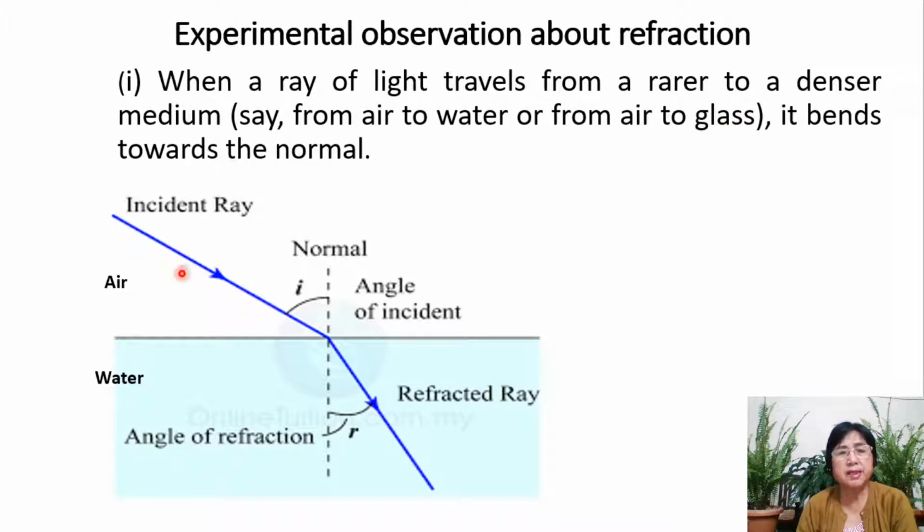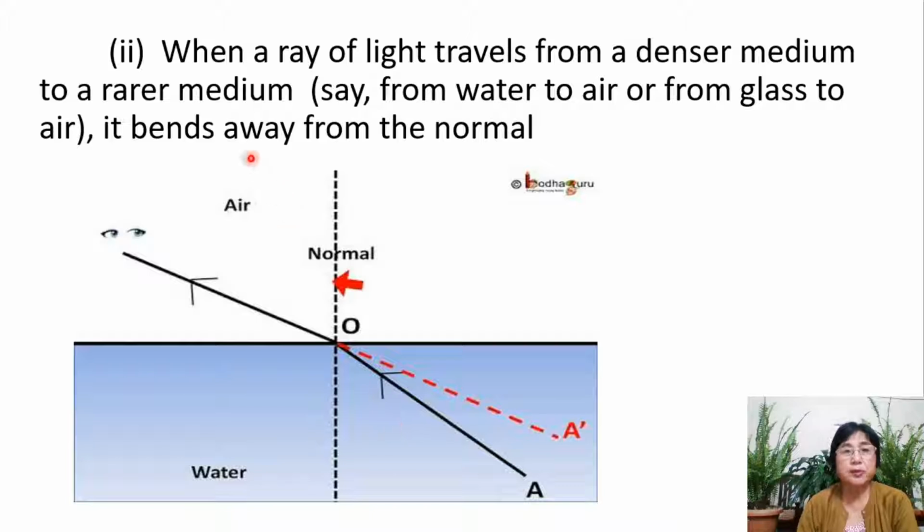So here is the incident ray from air to water. You see this ray bends towards the normal. 2. When a ray of light travels from a denser medium to a rarer medium, say from water to air or from glass to air, it bends away from the normal.